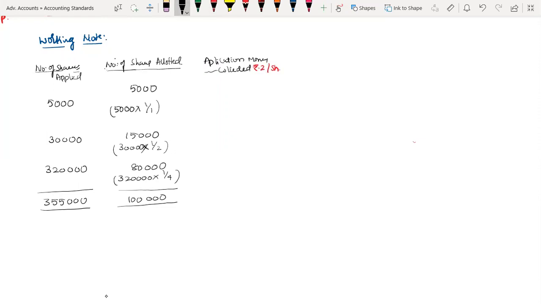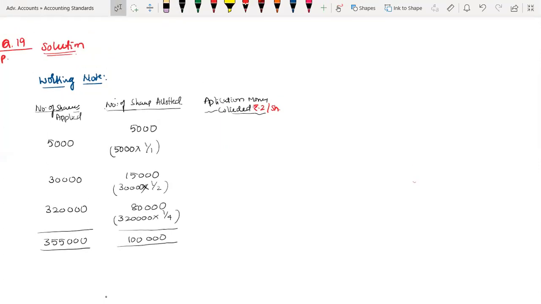Let us give column numbers for control purposes: column 1, column 2, and column 3. The amount is column number 1 into rupees 2.